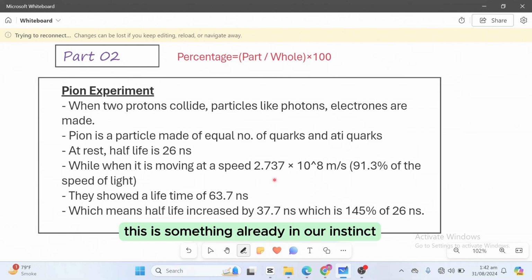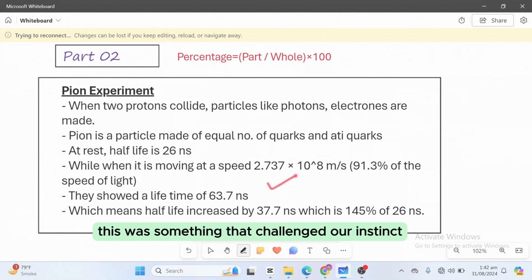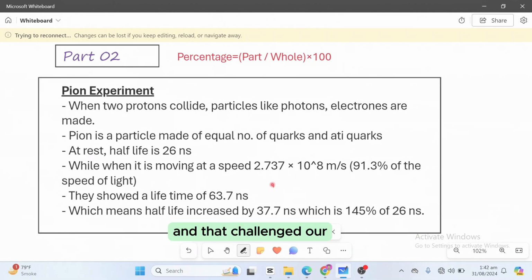This is something already in our instinct. So when Einstein gave special theory of relativity and proved theoretically that time is not constant, this actually shook everything. This challenged our instinct and our orthodox thinking.